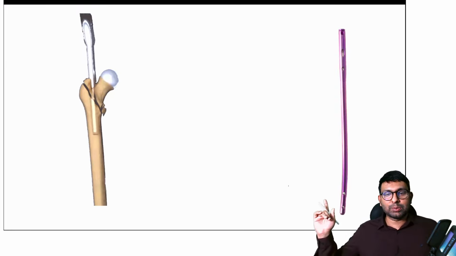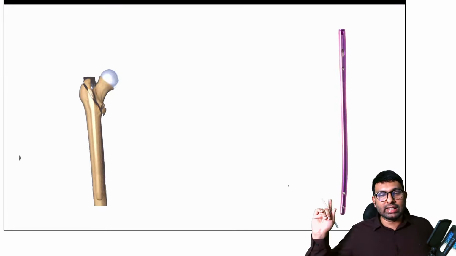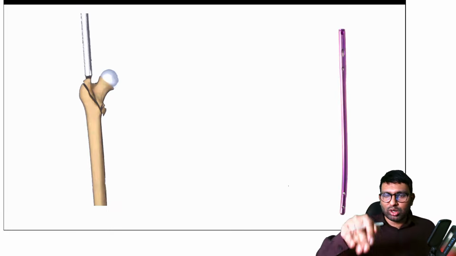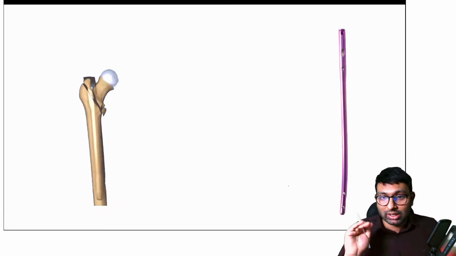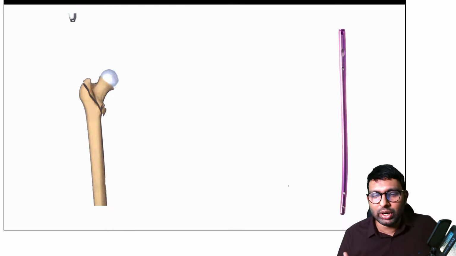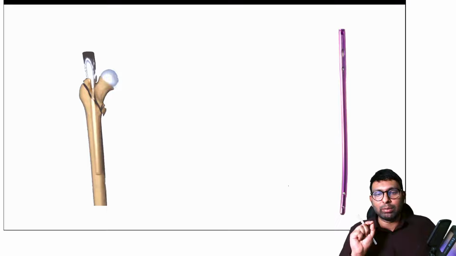See here how a femoral nail is put. This is a proximal femoral short nail that is being put inside a fairly straight area. Because there is some amount of curve in the femur, this nail will have a curve, not a bend. It will have some amount of curve which you might not be able to see in a 2D image, but the bend you will be able to see in a tibial nail.